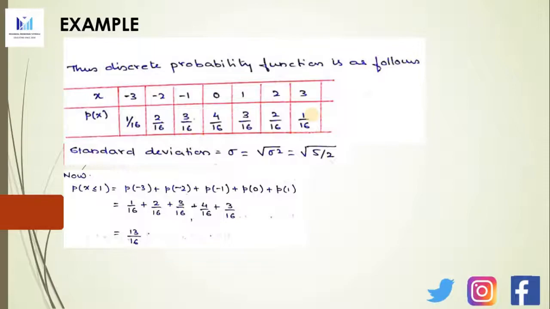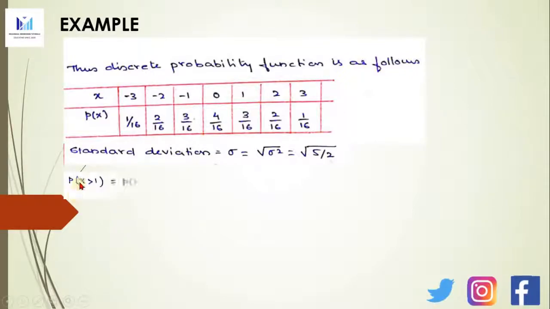Now we have to determine P(x ≤ 1). That is P(-3) + P(-2) + P(-1) + P(0) + P(1), because it is P(x ≤ 1). All these you have to consider. So that will be 1/16 + 2/16 + 3/16 + 4/16 + 3/16, which comes to 13/16. Next is P(x > 1), that is P(2) + P(3). So this is 2/16 + 1/16, which is 3/16.